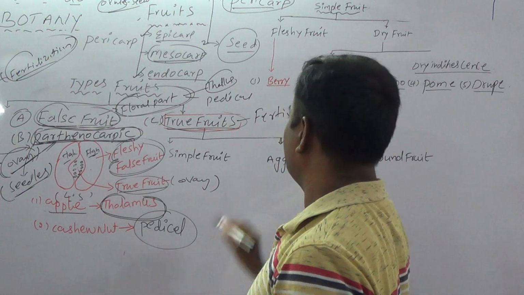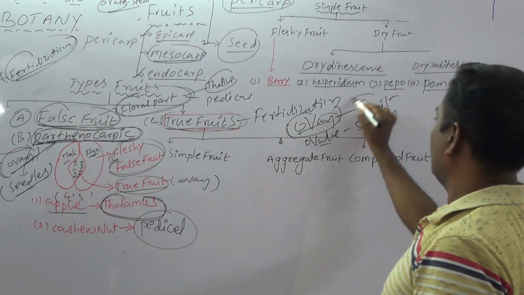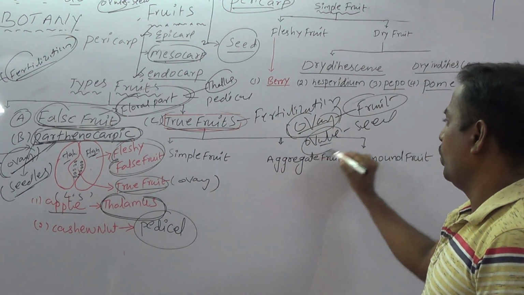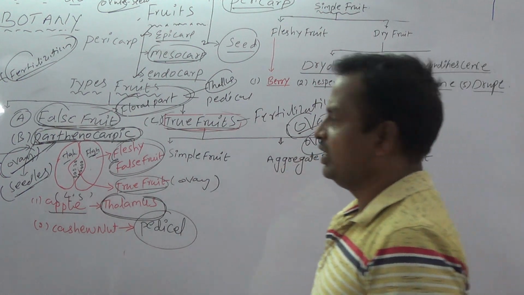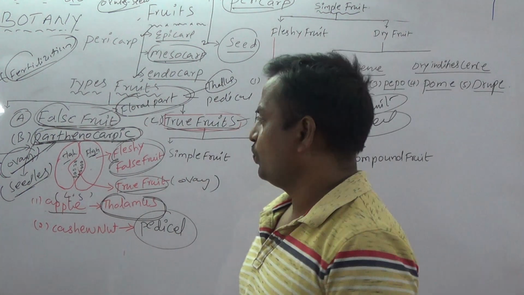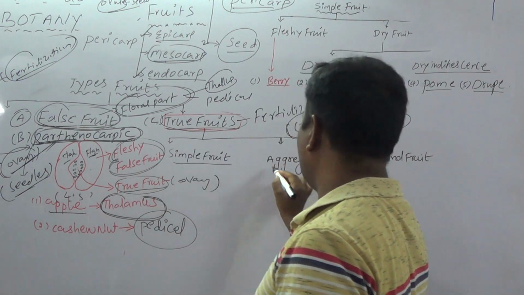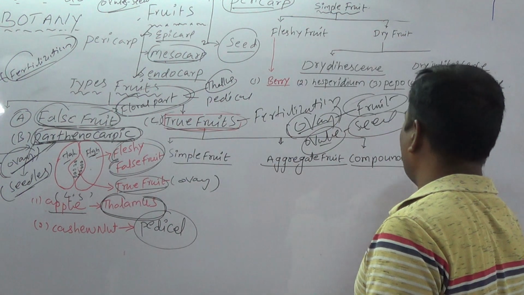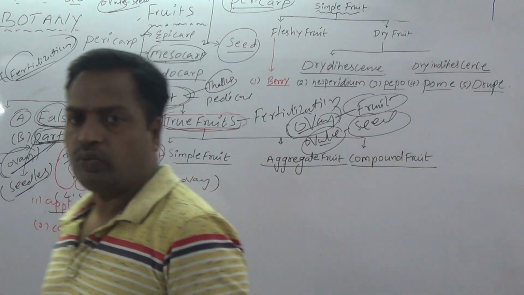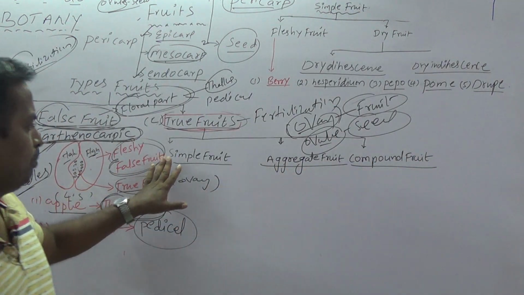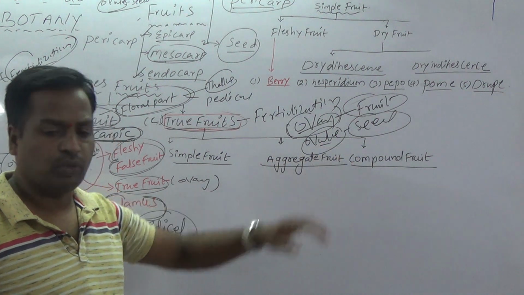After fertilization, the ovary develops into fruit, then the ovule develops into seed. It is a true fruit. And again, true fruits are of three types: simple fruit, aggregate fruits, compound fruits. How many types of true fruits are there? Three types: simple, aggregate, and compound fruits.